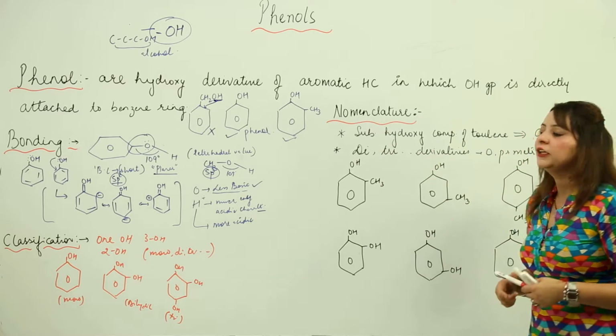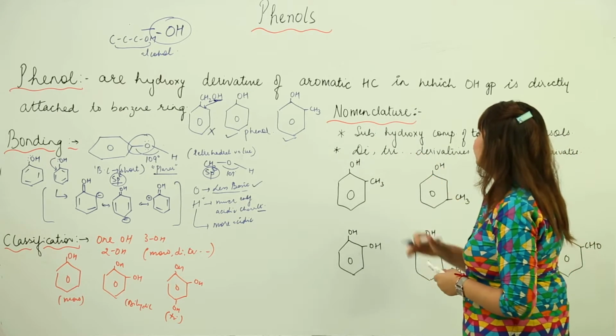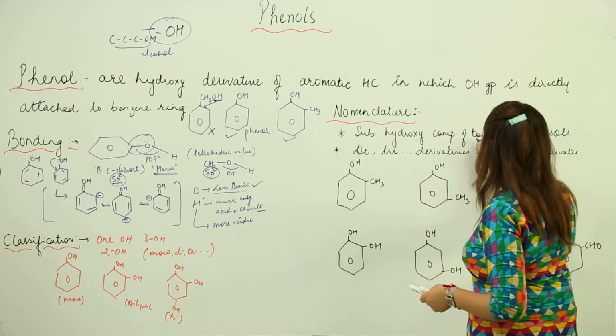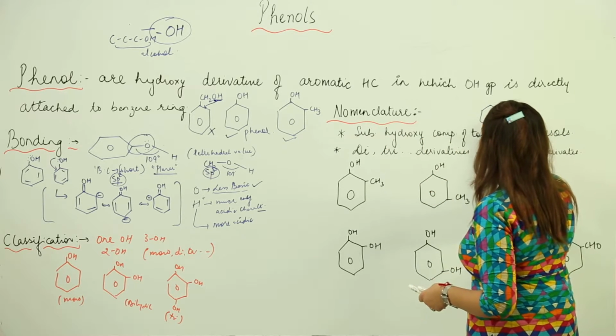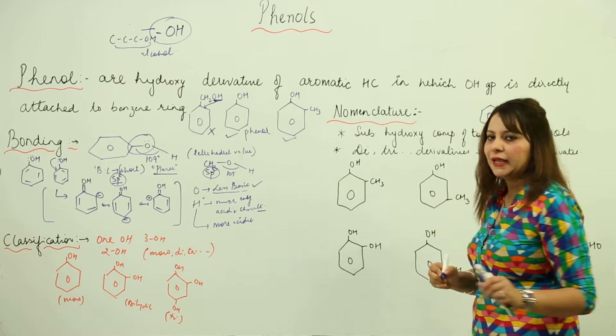Now if we talk about the nomenclature, we see that the substituted hydroxy compound of toluene. What is toluene? We know that any benzene ring which carries a CH3 group is called toluene.